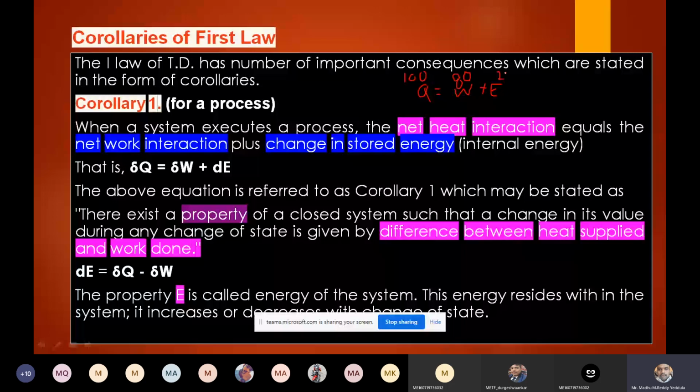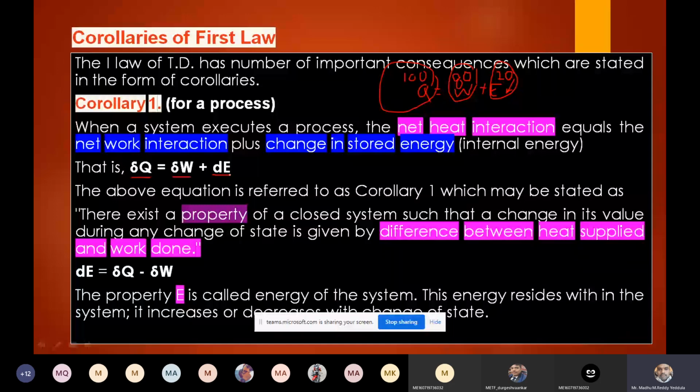When a system executes a process, the net heat interaction equals the net work interaction plus the change in internal energy. Because if we supply 100 kilojoules of heat to a system, we can convert only 80 kilojoules into work. The remaining 20 kilojoules of heat will be used to increase the internal energy of the system. Therefore, dou Q, the heat supplied, equals work done plus change in internal energy. This is corollary one.